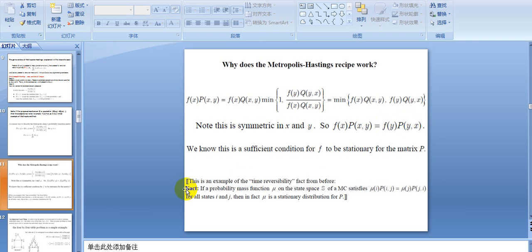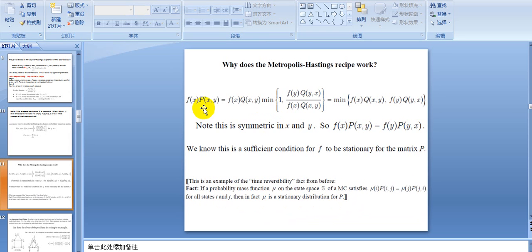This is an example of time reversibility from what we learned before: if a probability mass function mu on the state space S of a Markov chain satisfies mu(i) times P(i,j) equals mu(j) times P(j,i) for all i and j, then mu is the stationary distribution for P, and P is a time reversible Markov chain. Right, that's what we learned before.